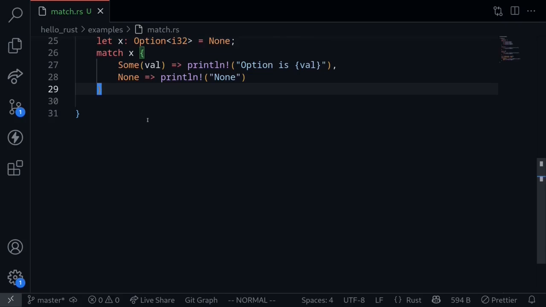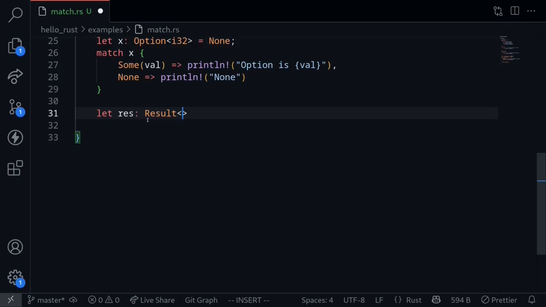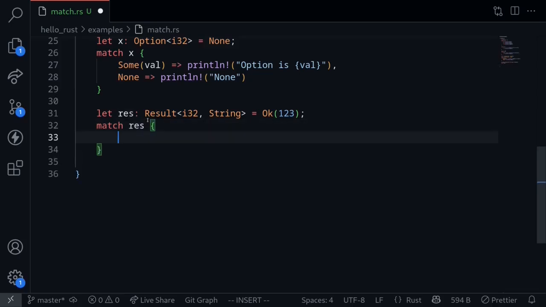Next, let's take a look at matching with a Result type. Let's say that res is of type Result. The Result type takes on two other types, the type that is returned in the Ok case and the type that is returned when there was an error. For the Ok case, let's put in a number, i32 again, and for the error case, let's put in a string. This is equal to, let's start with the Ok case. Ok with some number, 1, 2, 3. And then we'll use the match statement again, match res. There are two possible cases for the match. Ok with some kind of value inside. In this case, let's println Ok with the value inside.